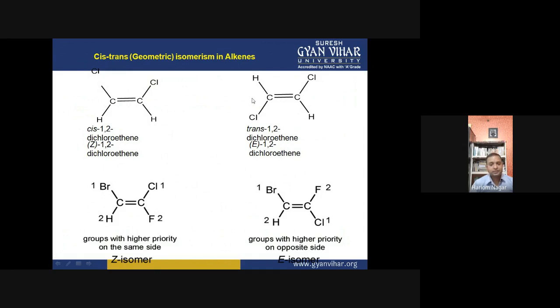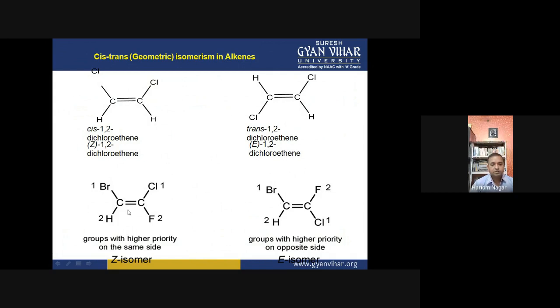Then in that case we can define their orientation: either they are present on the same side of the plane or on the opposite side of the plane, and we can give cis and trans nomenclature. But if the groups are not the same, here all groups are different.